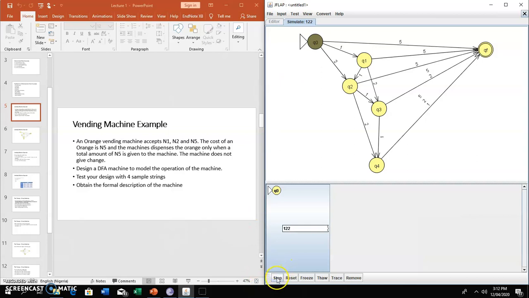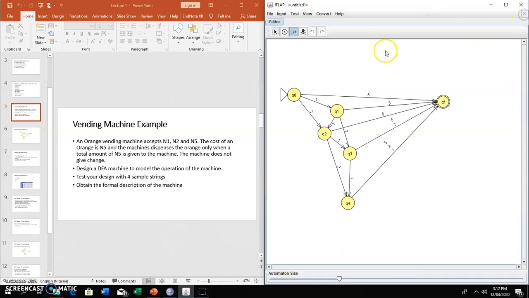1 2 2. So if you click on step, you go to Q1. If you keep on stepping again, it goes to Q3. You click on step again, and it's green. That means that our machine accepts this string 1 2 2. Let's reset it. We're supposed to close that and test it again.